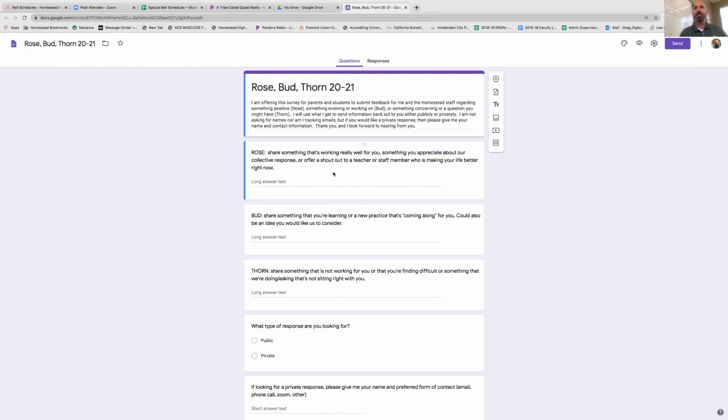But the general idea behind it is that if you have a rose, something you'd like to share, maybe a congratulations or a thank you or a shout out to somebody, anybody, whether it's a staff member or student or community member, whatever, put it here, and we'll make sure that that person sees that. If you have a bud, which is something that's new or a learning or an idea or something you'd like us to look more into, that's kind of something that's starting to germinate or grow. That's why it's called a bud. And so you can put that right here.